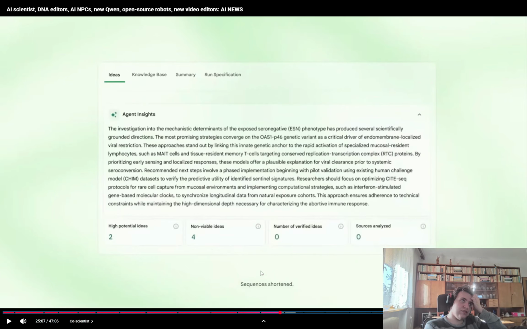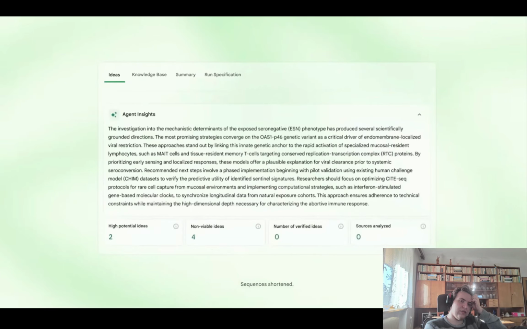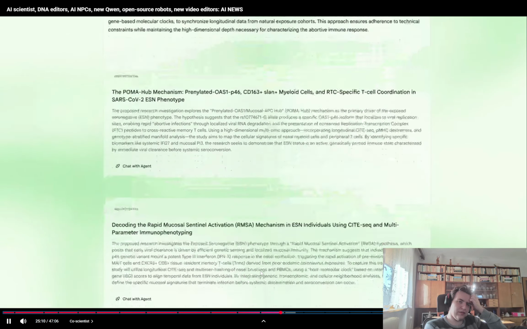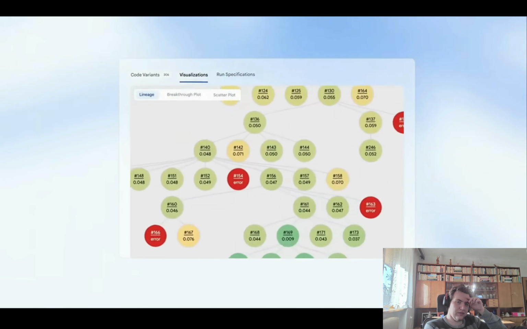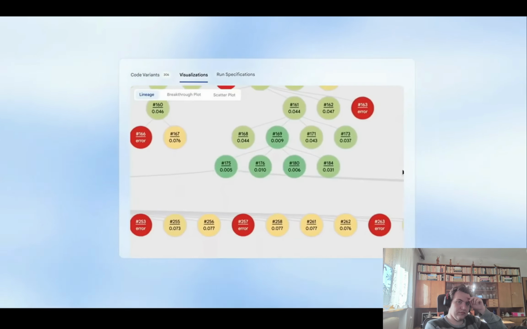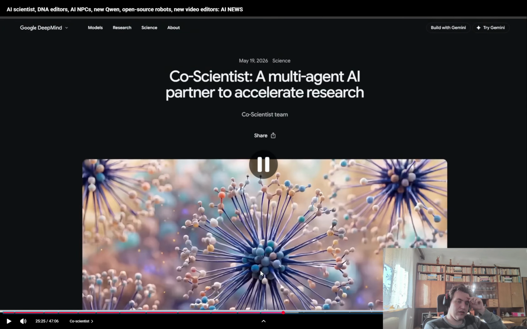So basically, it can help scientists filter through huge amounts of information and focus on the most promising ideas, as well as come up with new directions they haven't thought of before. If this works well in practice, it could seriously change how research gets done across medicine, biology, chemistry, and beyond. If you're interested in reading further, I'll link to this main page in the description below.